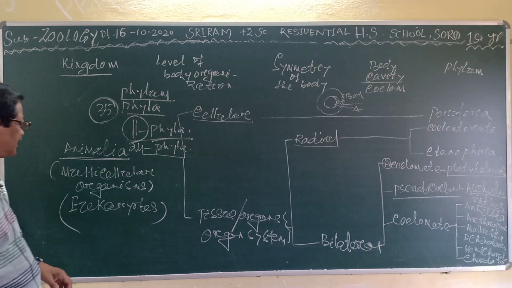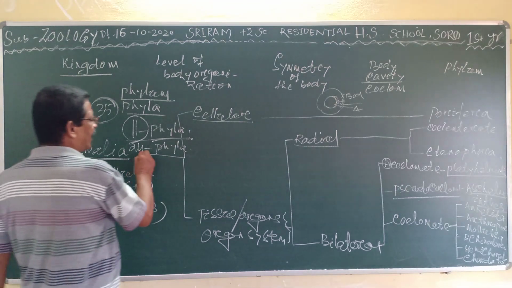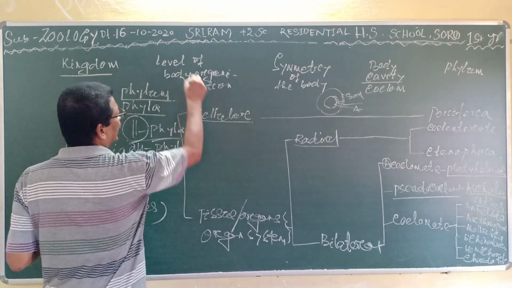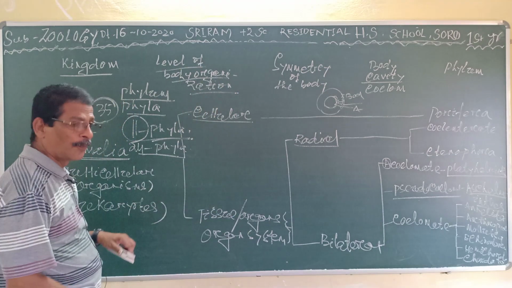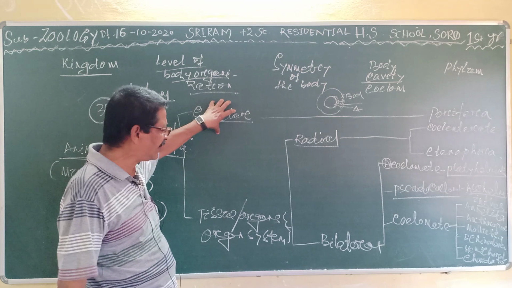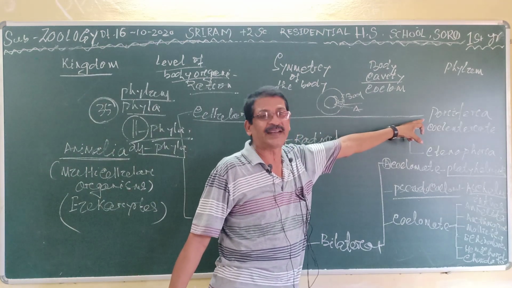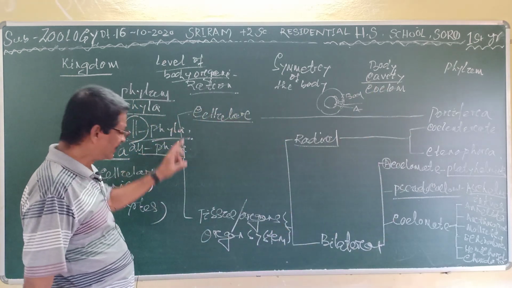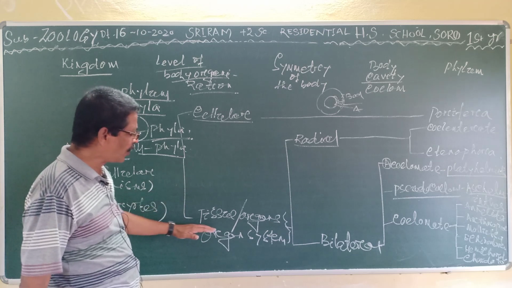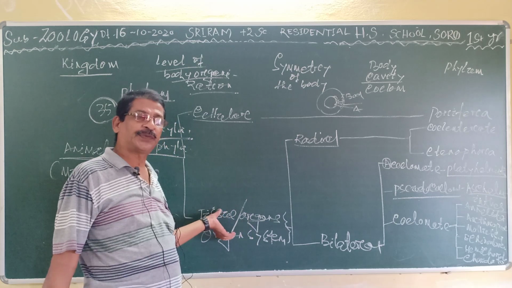Clear? You see here the total animal kingdom has been diagrammatically divided into categories depending upon the level of body organization. This is the cellular level. Under the cellular level, only one phylum is present, called Porifera. Then the other groups are under the tissue or organ system level.